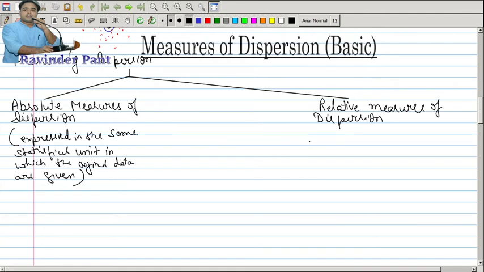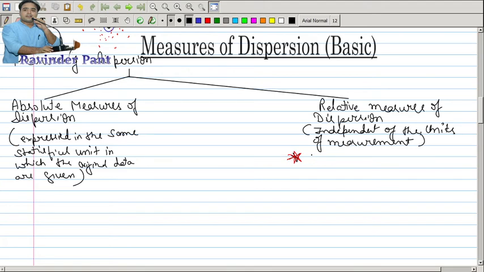But when we talk about the relative measures, these are specially independent of the units of measurement, and that is why the important characteristic of this is that these can be used for comparison purposes.